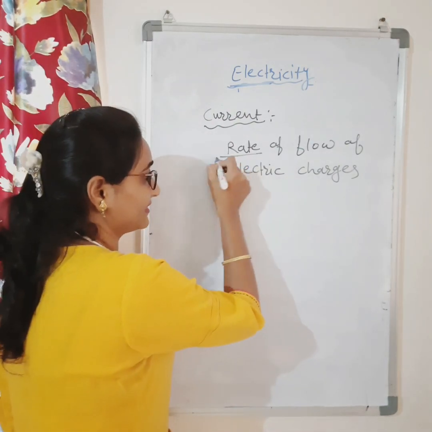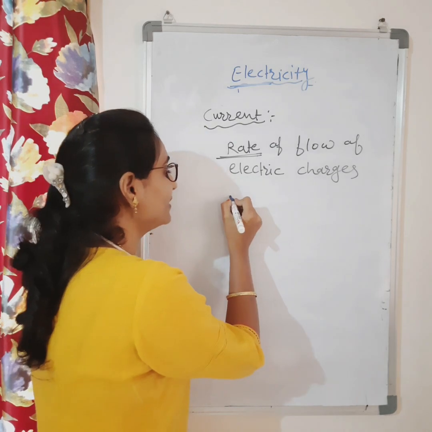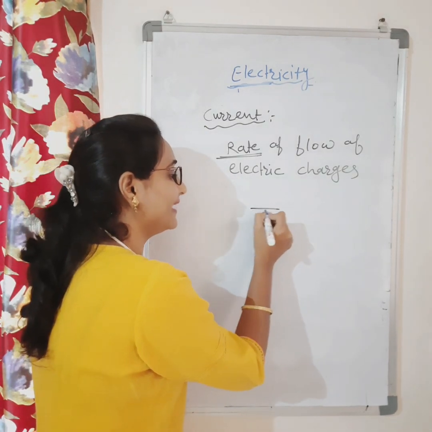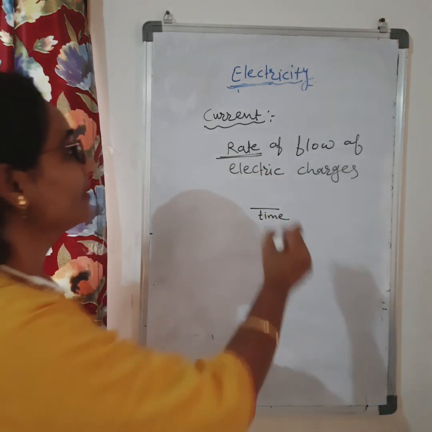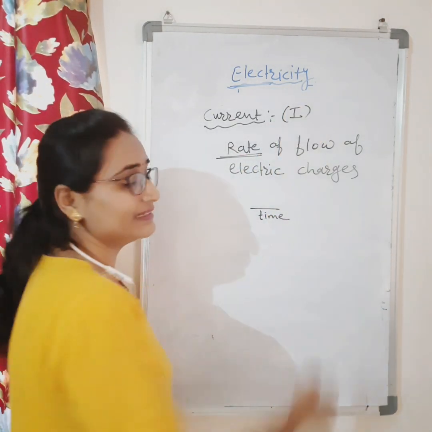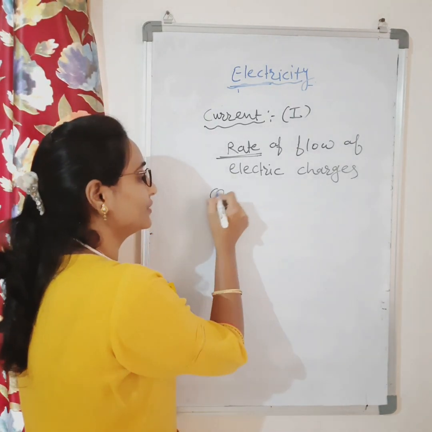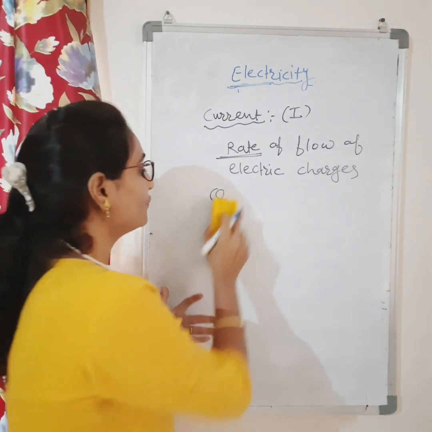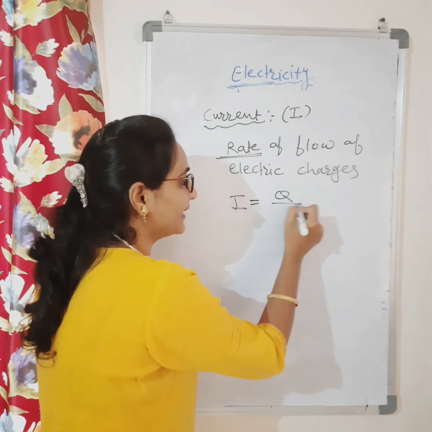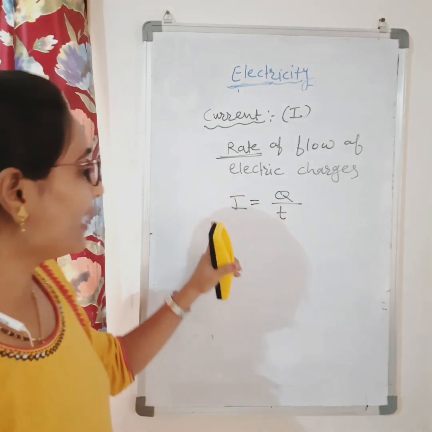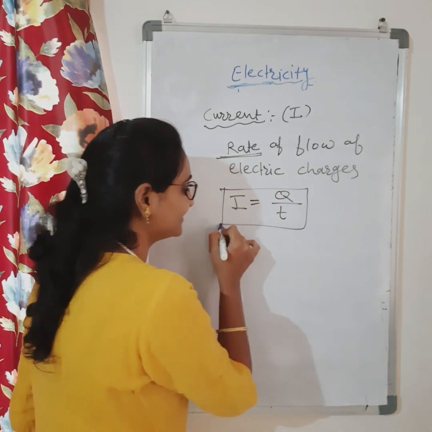Now see, anytime you hear the word rate, rate is nothing but divided by time. Keep in mind, rate means divided by time. Current is denoted by the capital letter I, and charge is denoted by the letter Q. So the formula for electric current is I is equal to Q by T, where T means time. This is the formula for electric current.